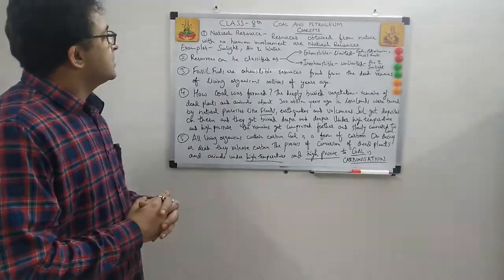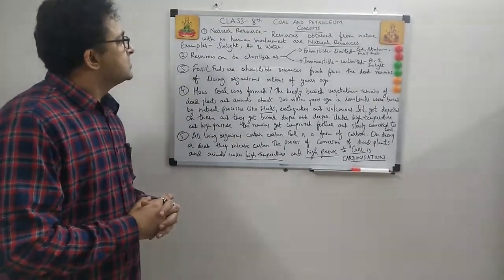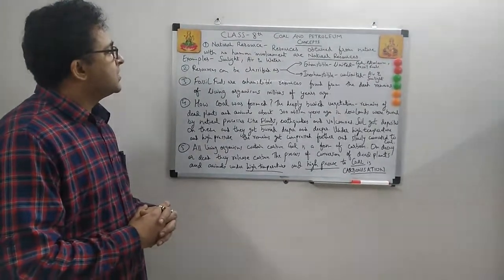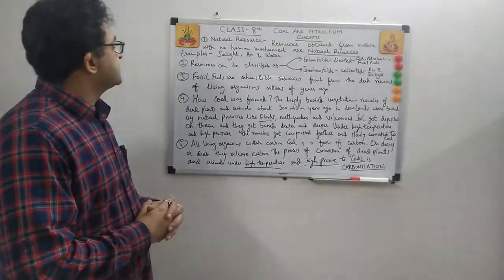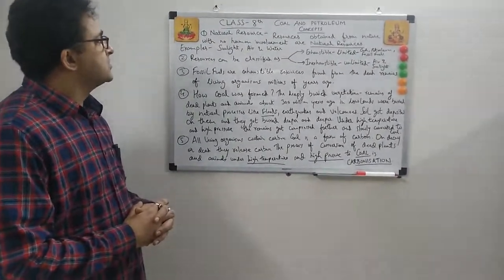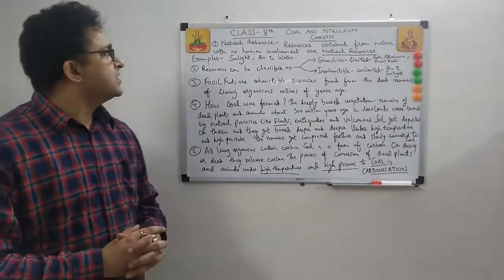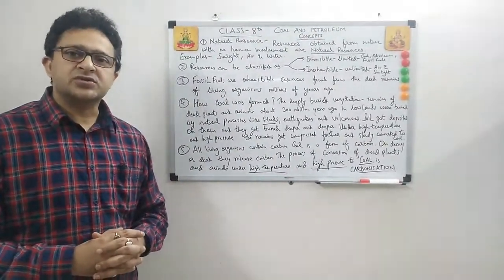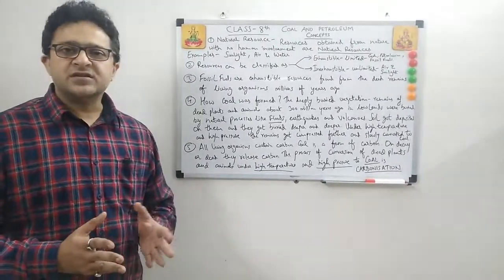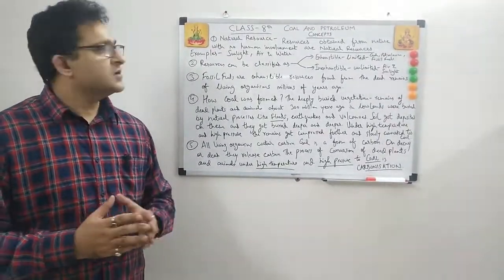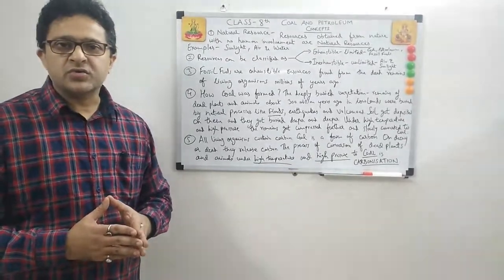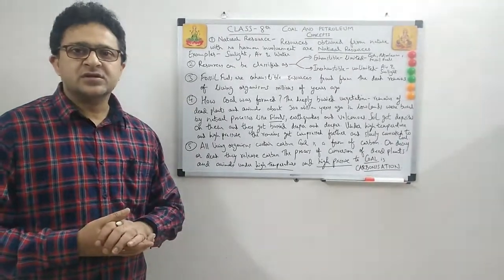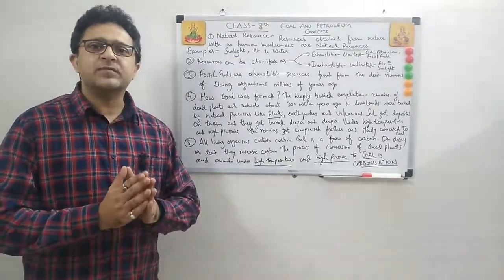Natural resources are obtained from nature with no human involvement. Examples: sunlight, air, water. That's quite simple. Resources which are available from nature are natural resources. Like sunlight, it doesn't exhaust, it is unlimited. You have air all around you. We as humans don't create that. It is available by nature, right? So these are natural resources available by nature.